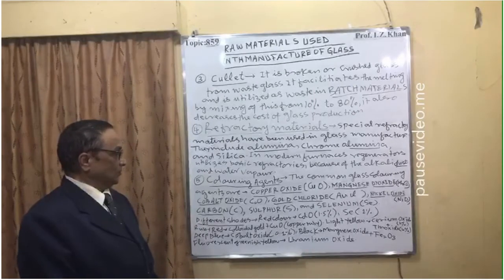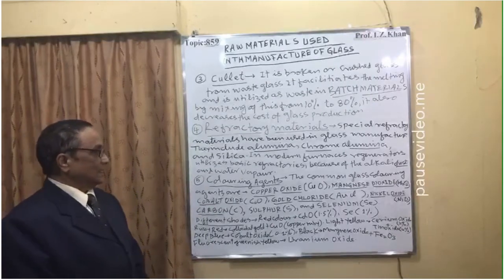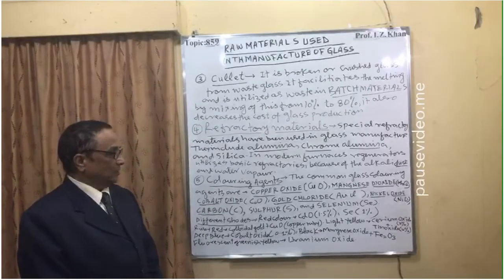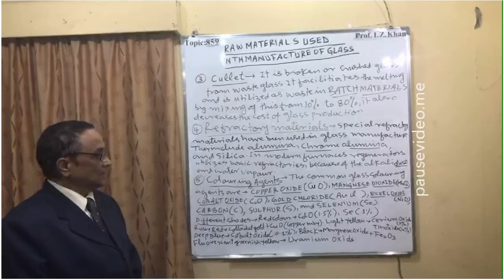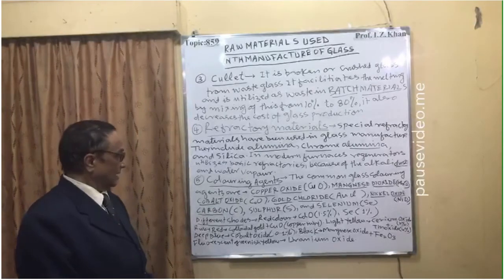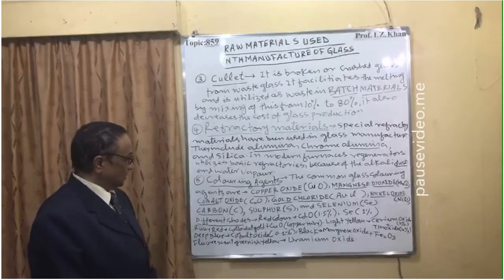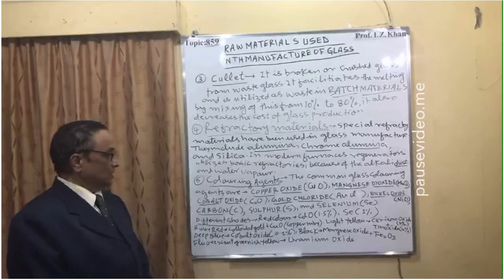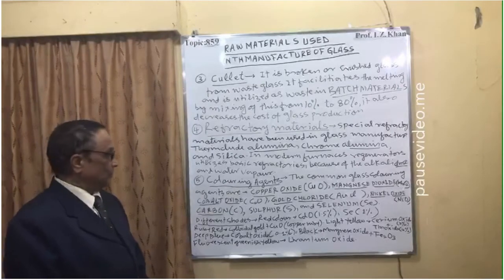For example, to produce a red color, we add cadmium oxide 1.5% plus selenium 1%. When these percentages are mixed, red color is produced in glass. Then ruby red: for ruby red, we need colloidal gold plus copper ruby, that is CuO.